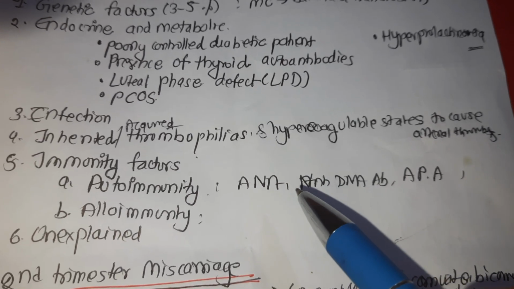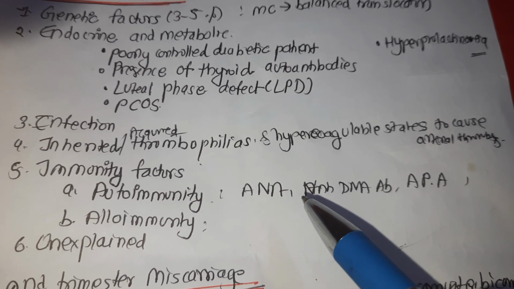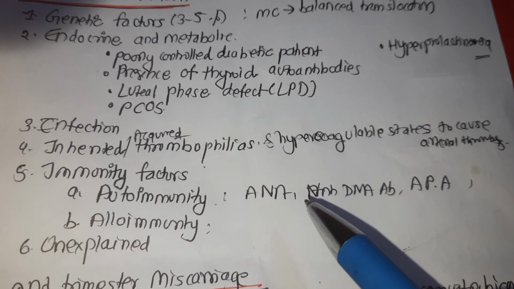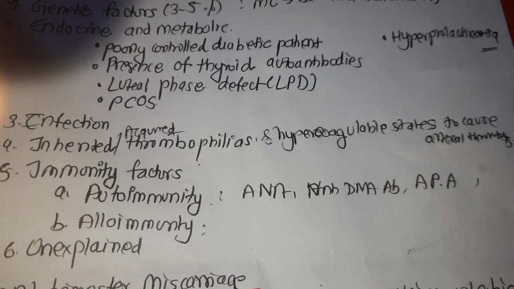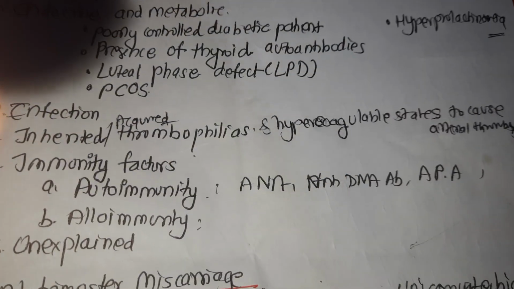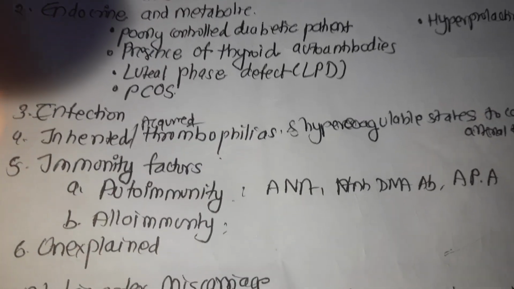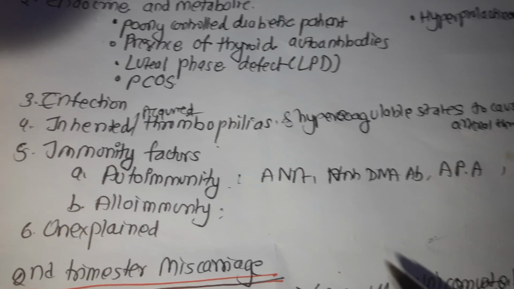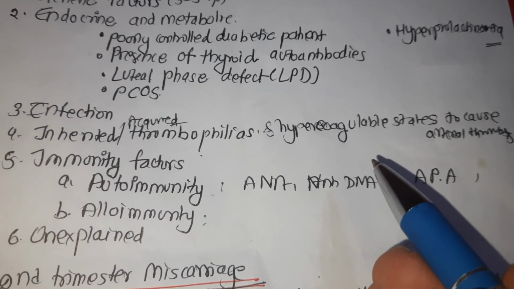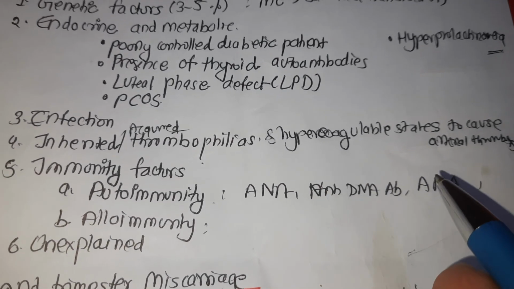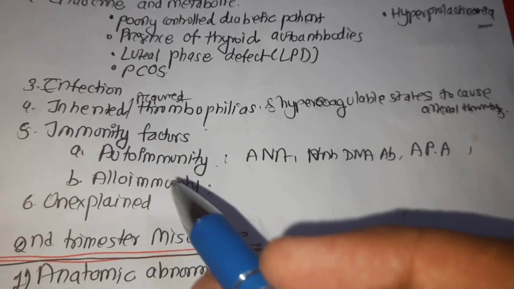Activated protein C resistance, that is factor 5 Leiden mutation, is the most common cause. Protein C is the natural inhibitor of coagulation. The other factors are deficiency of protein C, protein S, and antithrombin 3, hyperhomocysteinemia, and prothrombin gene mutation, which are also known causes for recurrent miscarriage.